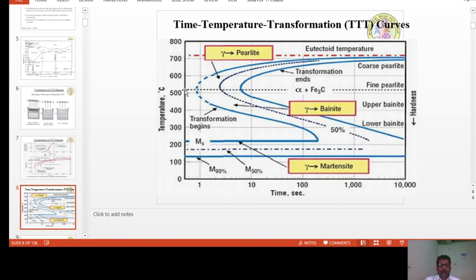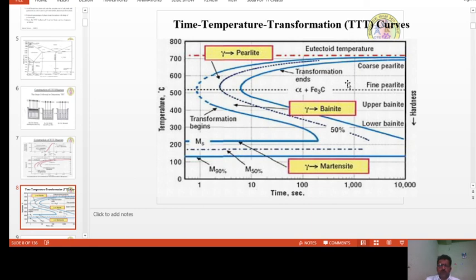Look at here. At exactly 550 degrees centigrade, there is a separation of phase: above 550 degrees centigrade, the phase developed from the austenite is pearlite, and below 550, the phase developed from the austenite is bainite. Depending upon the size of the grains, they will call it coarse pearlite and then fine pearlite. The difference between coarse and fine is only the grain size, and as far as composition and phase are concerned, both are the same.